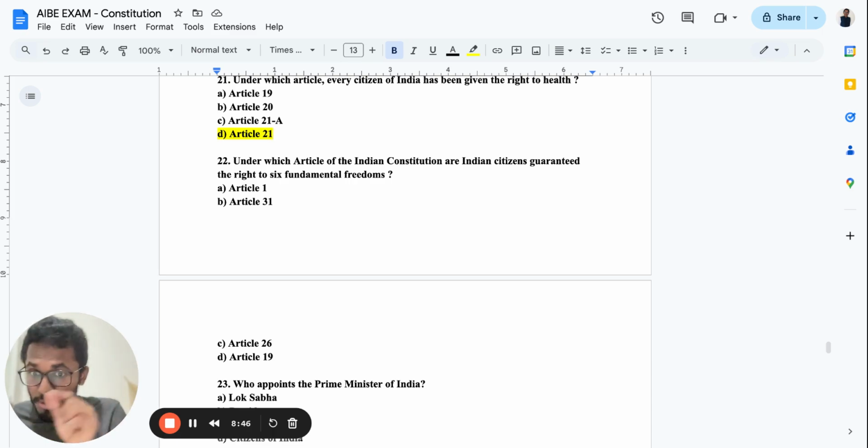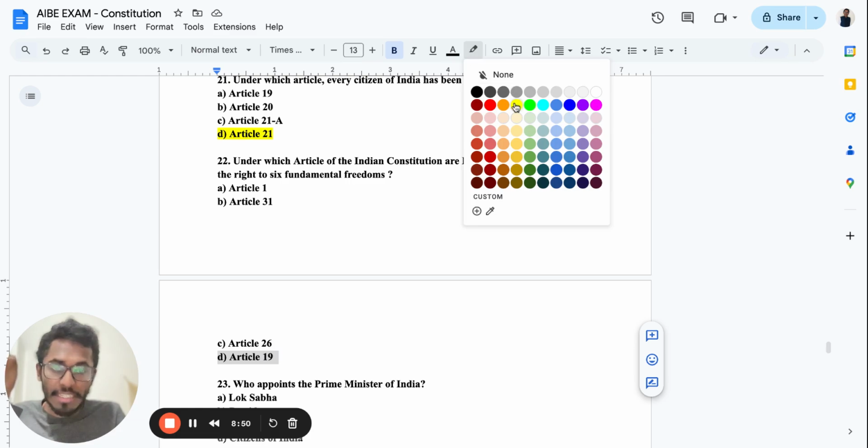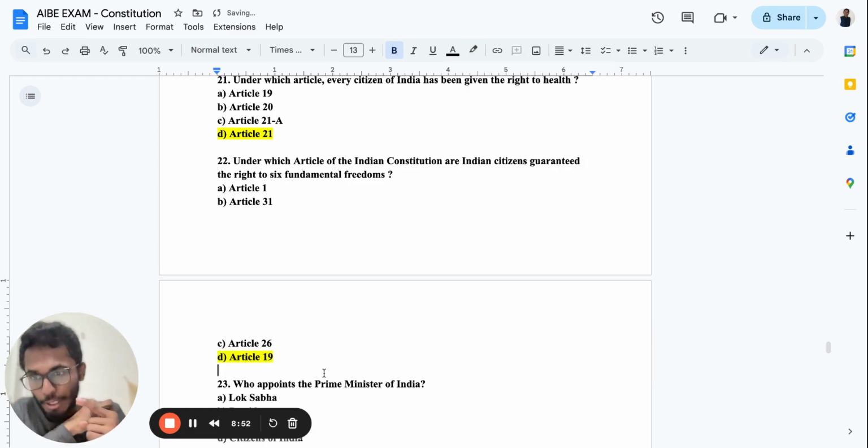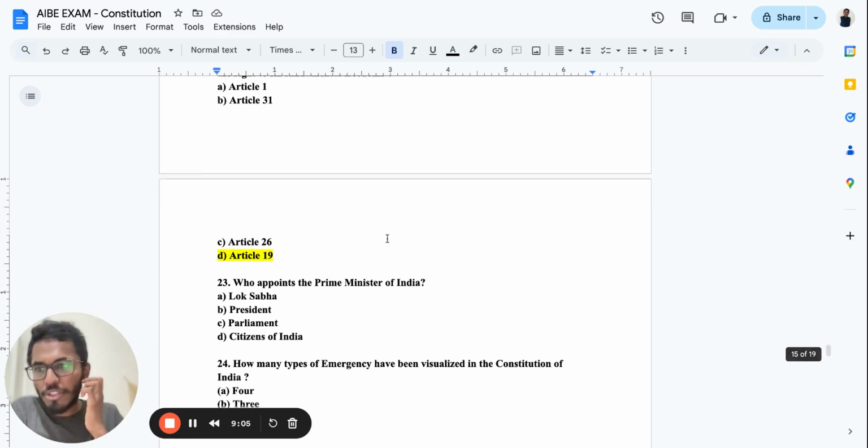So in the index page, if you observe, especially Article 19, what I want to tell you is that you can just highlight Article 19, but I want you to learn parallelly Articles 14, 15, 16, 17, and 19. Okay, very important. All right, now this is very much important.